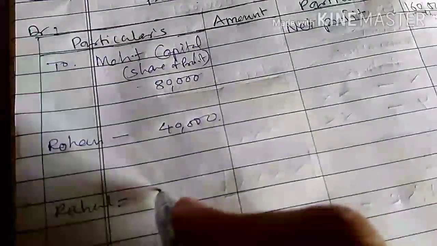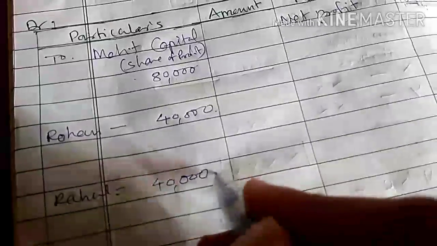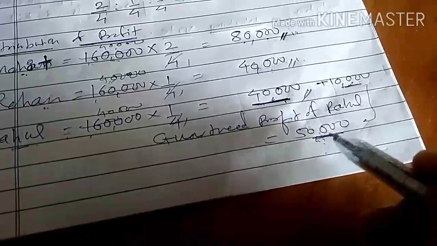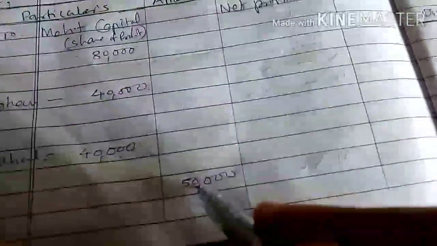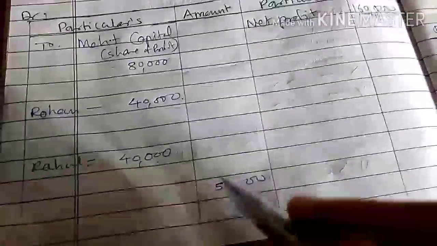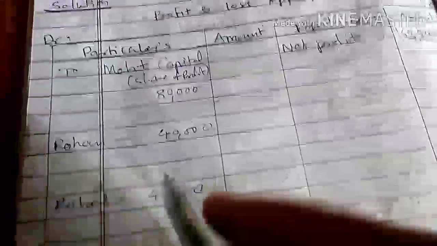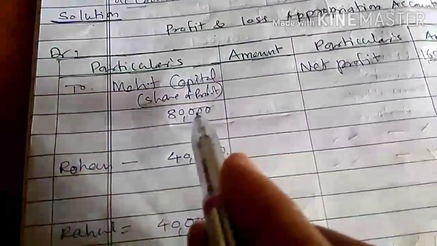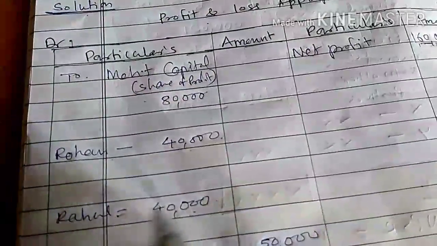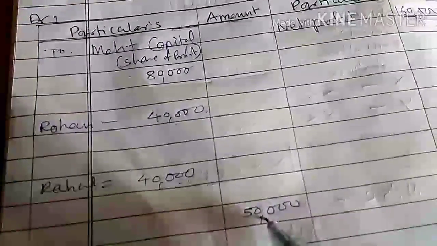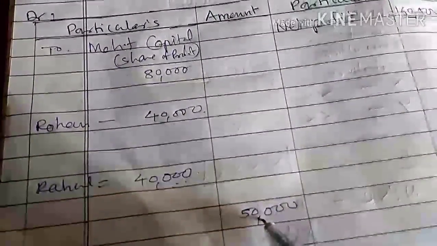But Rahul, we got here what? 40,000 according to the ratio, that is here 80,000, 40,000, 40,000. But guaranteed profit is what here? 50,000 rupees. So these 50,000 rupees you have to record directly in the final column, and whatever profit you got according to the ratio, that is you have to write here in our column, that is 40,000 rupees. Okay, so first of all you have to write Mohit capital, the share of profit 80,000, Rohan 40,000, Rahul 40,000. So for these 50,000, how much amount required?